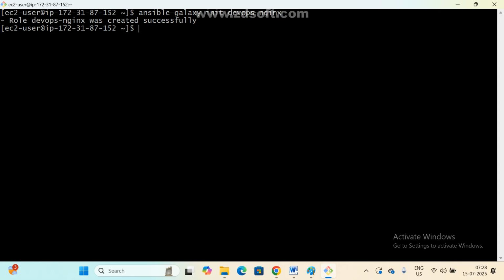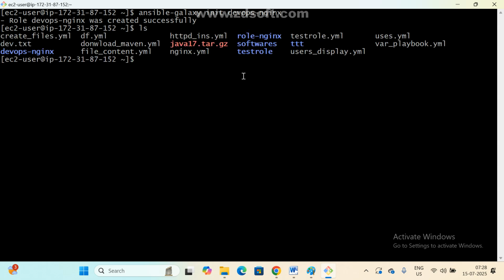See here, role dev-apps-nginx was created successfully. Now the role is created. Now how do we see that role, that folder structure and all? Check it. Is it created or not? Okay, yes, right. Now how do we enter that directory? cd dev-apps directory.